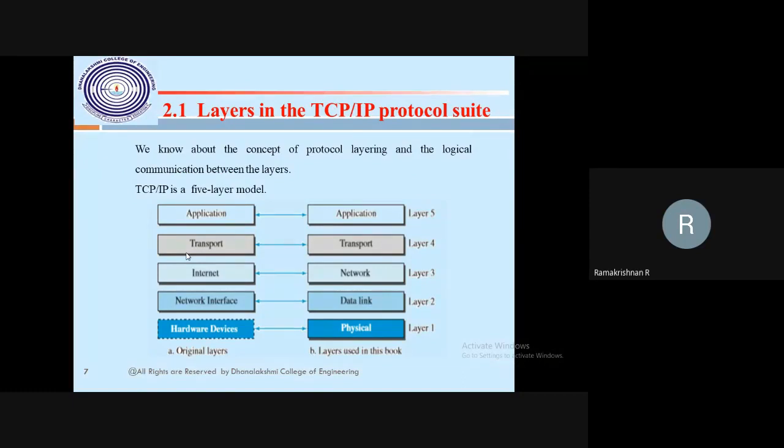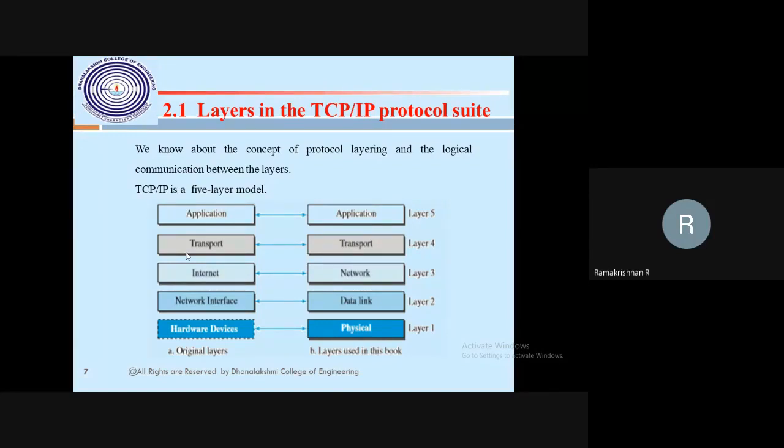We have to go through it: each and every machine has the 5 layers. While I am communicating with you, my host machine in my network has the 5 layers. The other end also has 5 layers, but both objects are identical so they can be logically connected. Physically we have the layers, through the internet service provider, but logically your application and my application are talking; that is a logical connection.